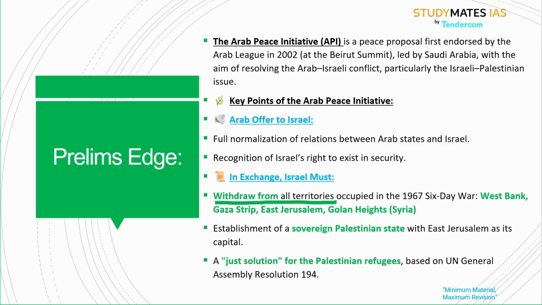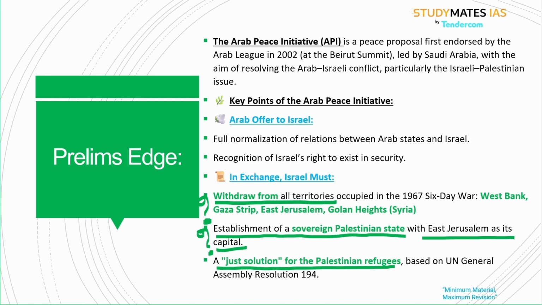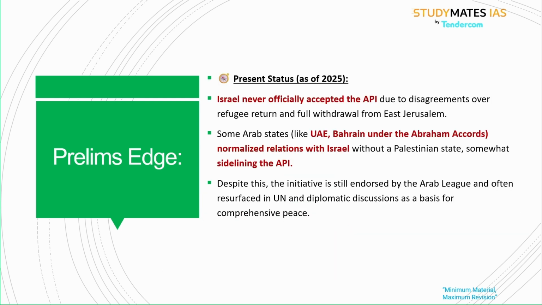Withdrawing from all these territories, is it possible? Will Israel withdraw? Then, establishment of a sovereign Palestine state with East Jerusalem as its capital. Will Israel allow it? Then, a just solution for Palestinian refugees. Now, coming to the present status as of 2025, Israel never accepted this Arab Peace Initiative.